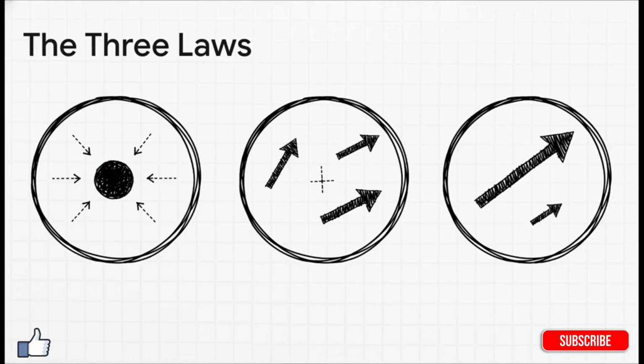First, every subspace has to have a center, an origin point, and that's the zero vector. It just can't be a completely empty void. Second, it's got to be closed under addition. What does that mean? It just means if you take any two things from inside this universe and add them together, the result can't just get teleported somewhere else. Nope, it has to stay inside. And third, it's closed under scalar multiplication. That's a fancy way of saying you can stretch, shrink, or reverse any vector, and the result still belongs to that same universe. These are our rules of the game.